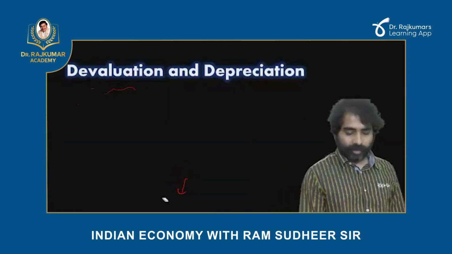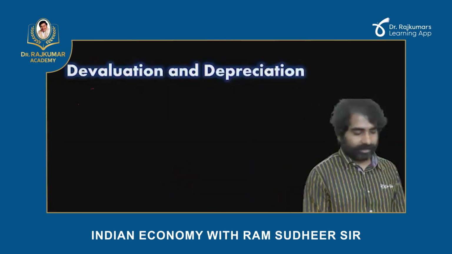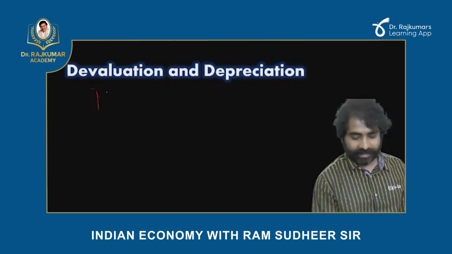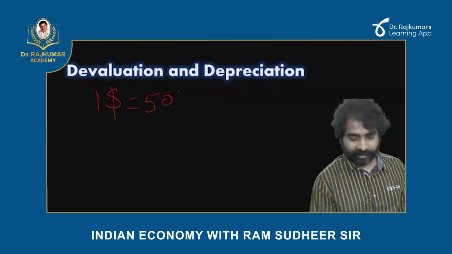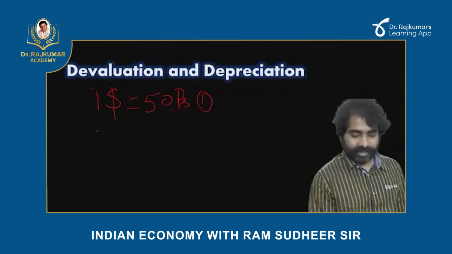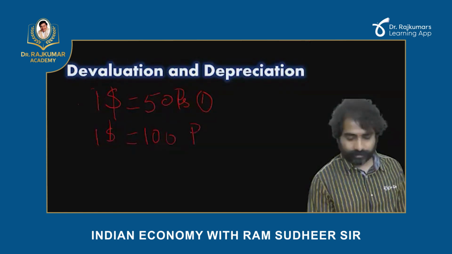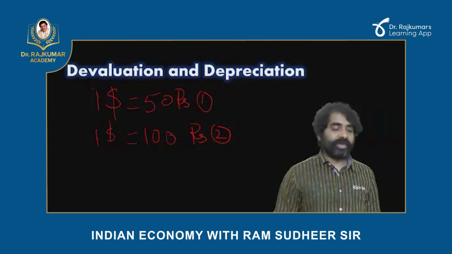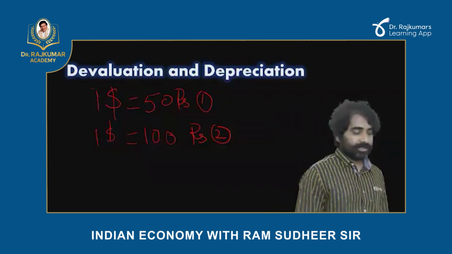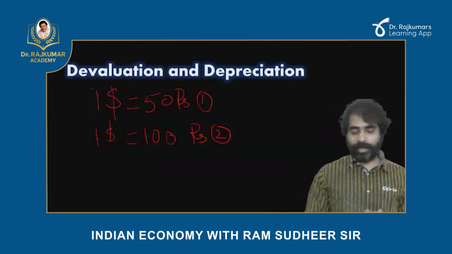Once that picture is clear, suppose I'm writing, let's say $1 is equal to, it's a hypothetical example, 50 rupees. This is case 1. Second case is $1 is equal to 100 rupees. Now the question to you all is, where is the Indian rupee stronger, in case 1 or case 2?